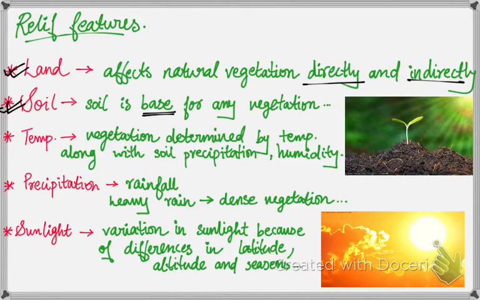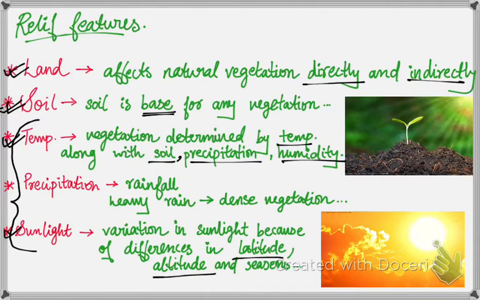Now there are next three relief features which are climatic relief features. So the first one in that is temperature. Vegetation is determined by temperature along with humidity in the air, precipitation and soil. Now we'll see about sunlight. Variation in sunlight is due to differences in latitude, seasons and altitude. The region which gets more sunlight, the trees grow very fast in that region compared to other regions.